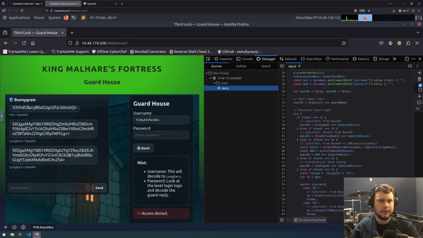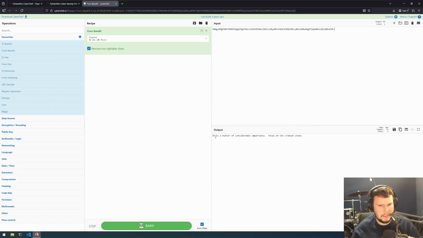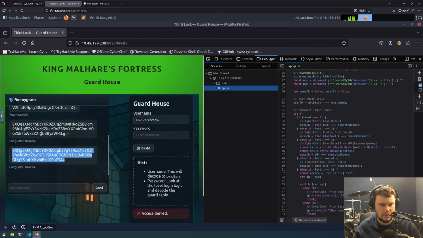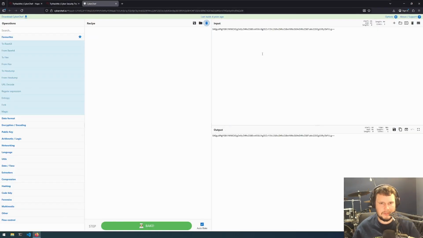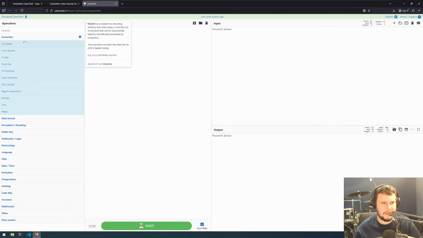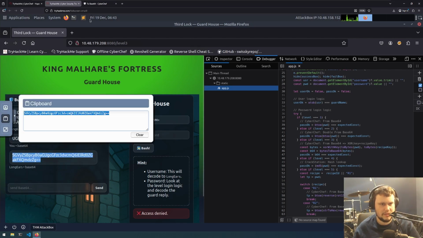Okay, so after a while, it finally responded back. We will copy this and retrieve the encoded password. From base64, it is a matter of considerable importance. Focus on the crimson stone. Maybe we'll try this one. It is a matter for the ground. Focus on the path of the silver stream. Maybe I need to just do the password please that they did. I've got no idea what's going on with that response. Try that. Hopefully this one now gives an actual response from base64.